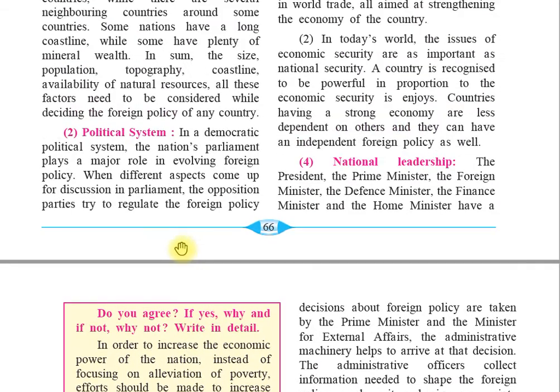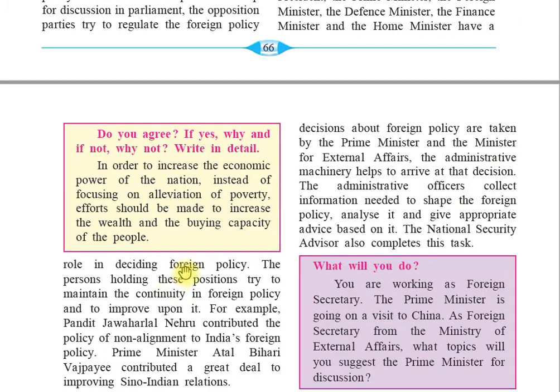The persons holding these positions try to maintain the continuity in foreign policy and to improve upon it.